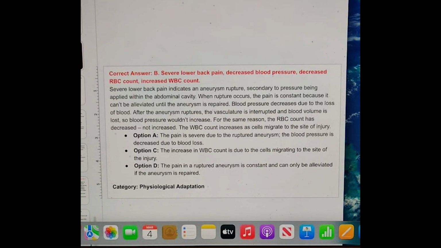Okay. After the aneurysm ruptures, the vasculature is interrupted and blood volume is lost. So blood pressure wouldn't increase. For the same reason, the RBCs have decreased, not increased. The WBCs increase as cells migrate to the site of injury. That is physiological adaptation. Third largest section on the NCLEX at 11 to 17%. Understand how these disease processes work, ladies and gentlemen. That is how you're able to use your critical thinking to make a clinical judgment.